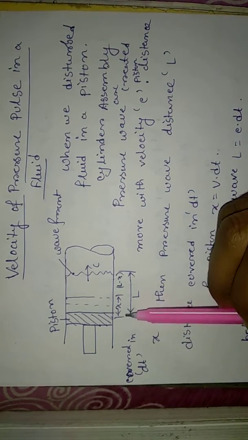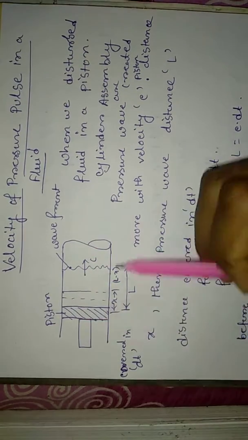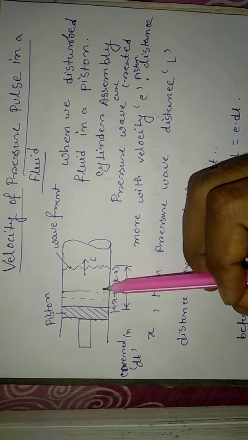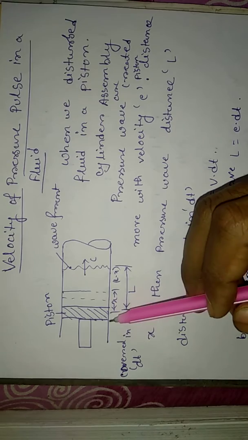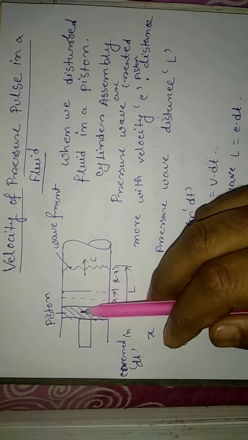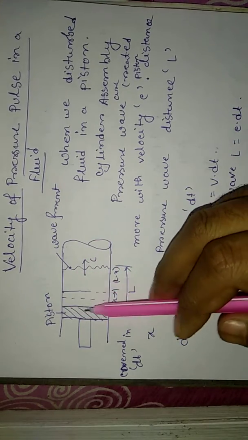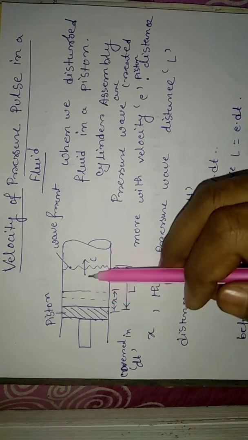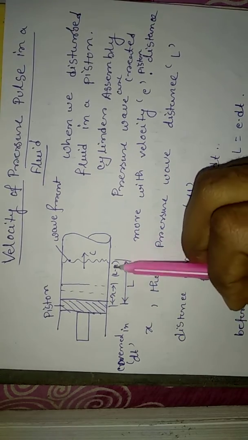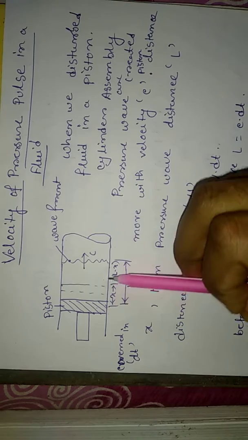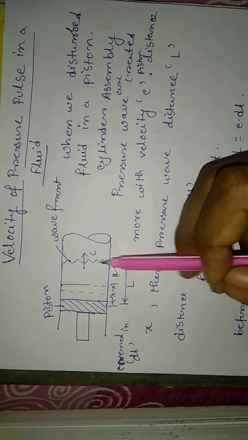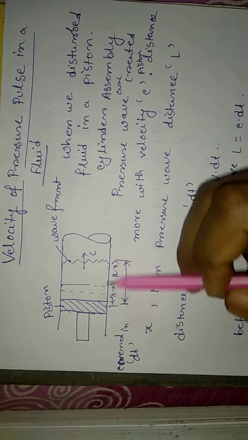As you see in your picture, this is a piston cylinder assembly, totally filled up with fluid. A pressure wave is generated when the piston travels from left to right, and this pressure forms a pressure wave front. This wave front moves with velocity c.